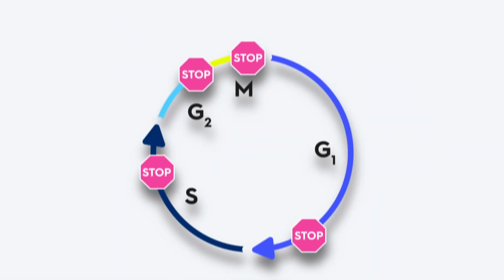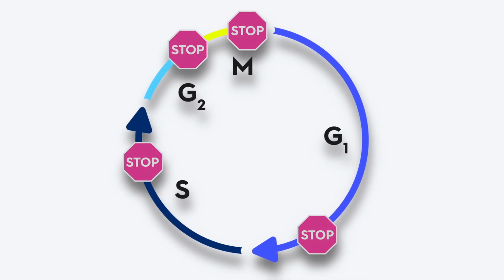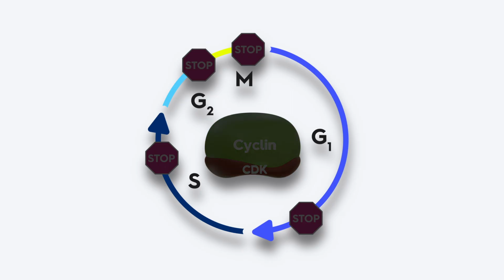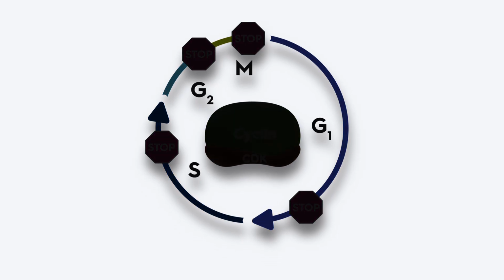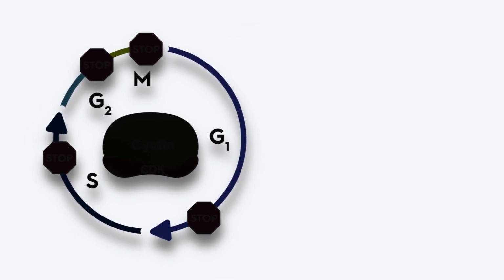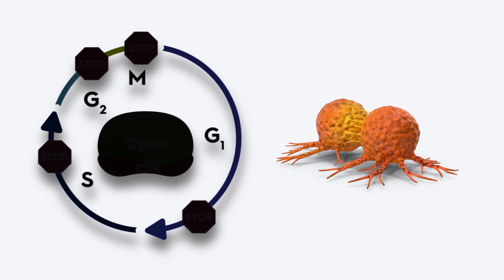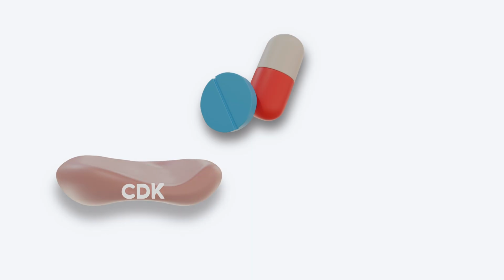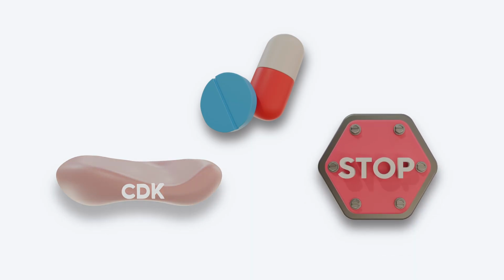By contrast, when checkpoints or inhibitors fail, or when cyclins are overproduced or CDKs remain persistently active, the cell loses control of the cycle and proliferates unchecked, while errors accumulate, a hallmark of cancer. In response, many modern therapies aim to restore control by inhibiting CDKs and reinforcing checkpoint signaling.